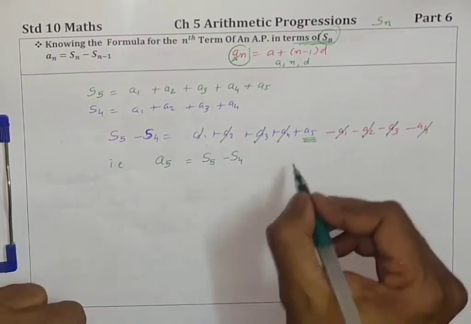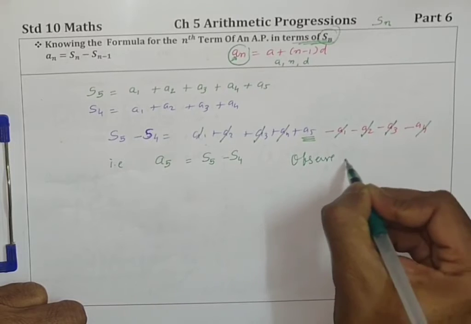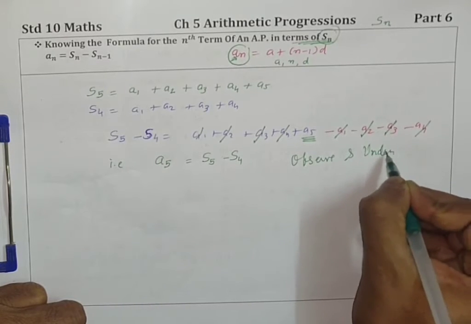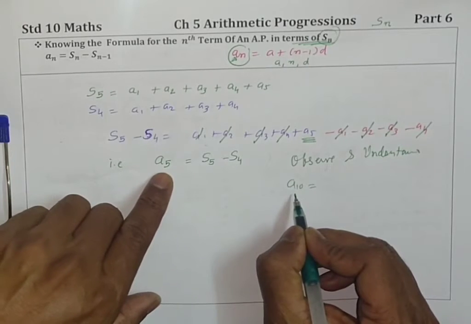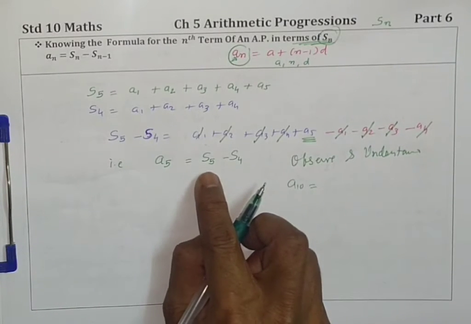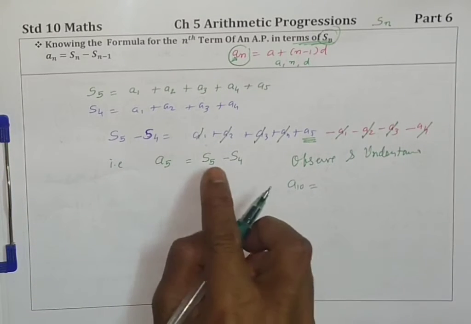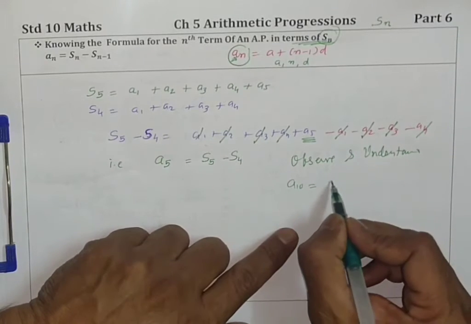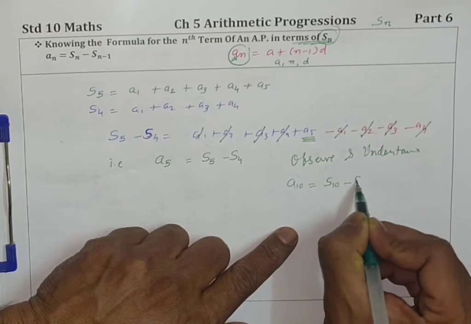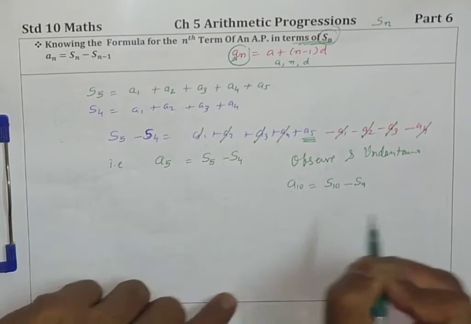Observe and understand now. Observe and understand, children. Now what is this, children? Fifth term is sum of 5 terms minus sum of 4 terms. So what will be the 10th term? Sum of 10 terms minus sum of 10 minus 1, that is 9 terms.